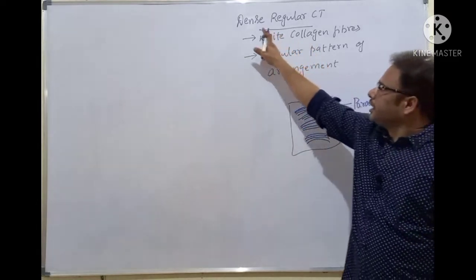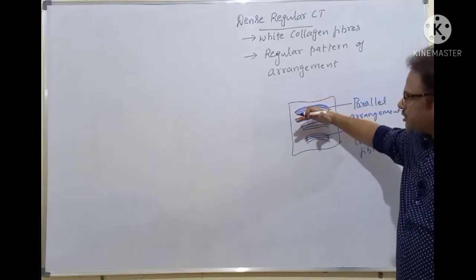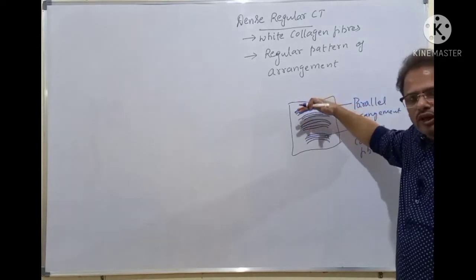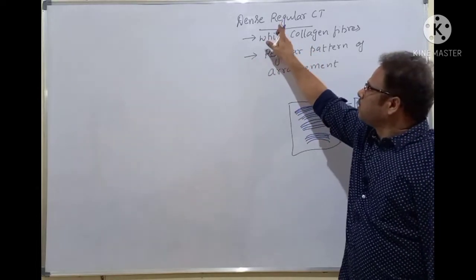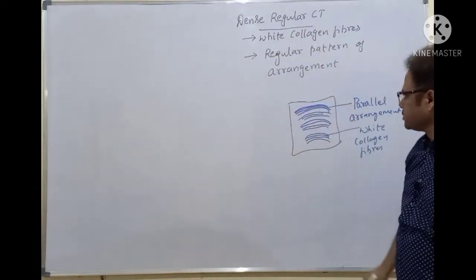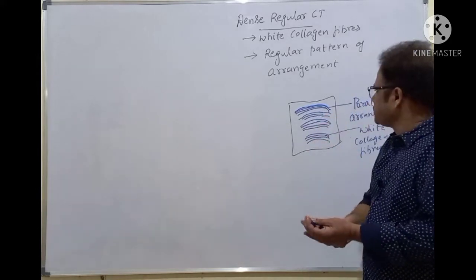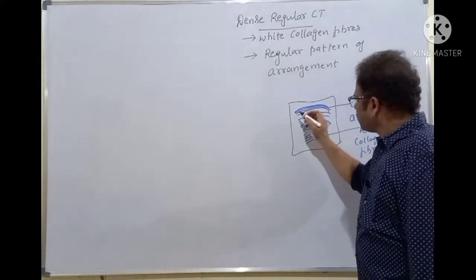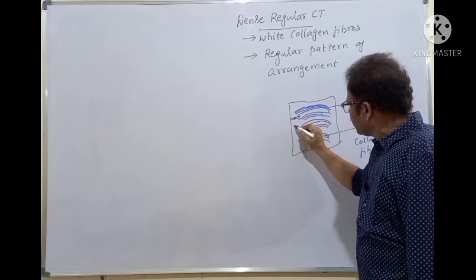That is why it's called a dense regular connective tissue, because they are regularly arranged in a pattern. Clear, students? Here the fibrocytes, fibroblasts are also present, but these are also arranged in a regular fashion.